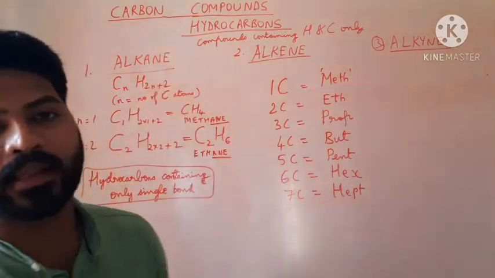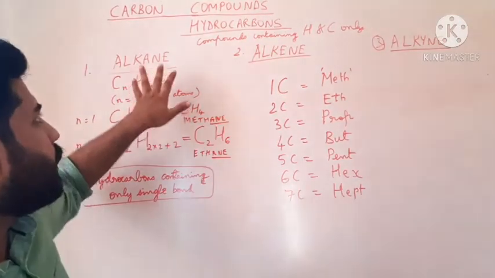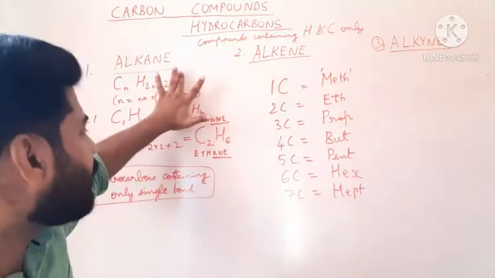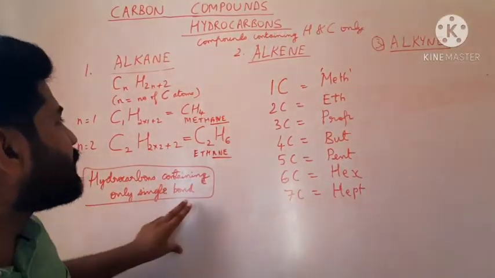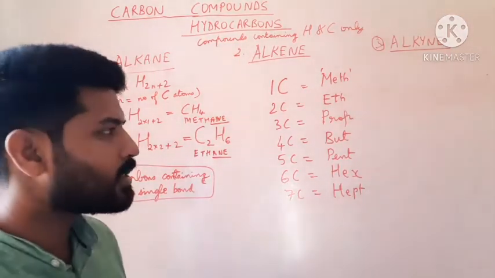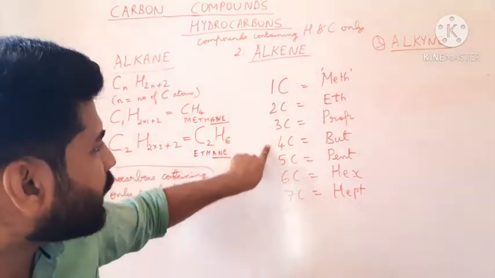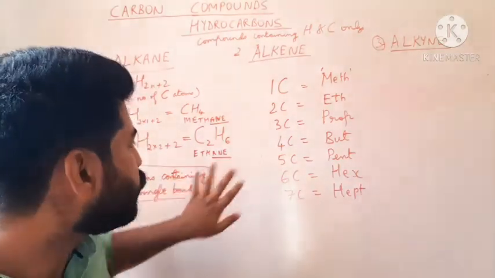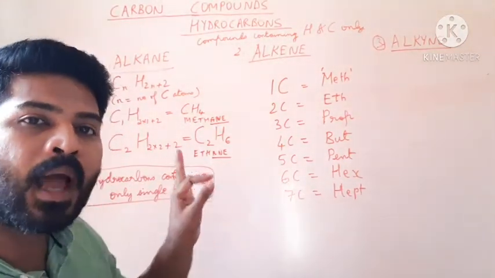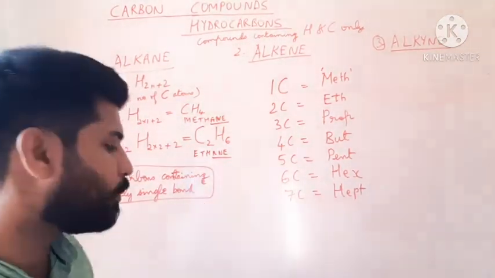So these are alkanes. So define alkane. Alkanes are hydrocarbons containing single bond. So let us write few more examples for alkanes to prove this point that alkanes contain only single bond.